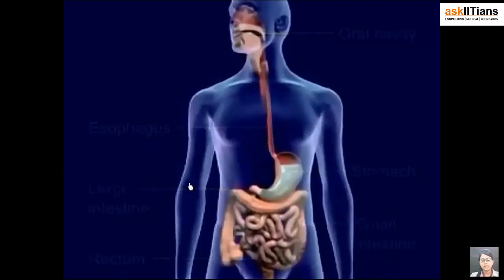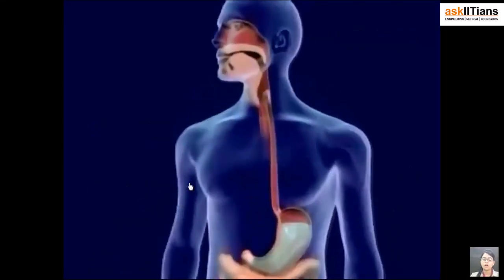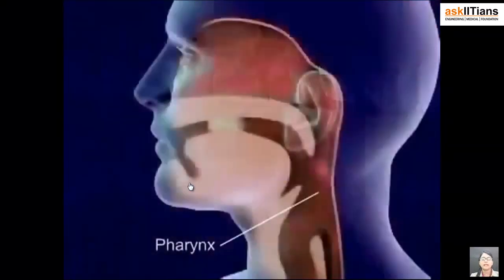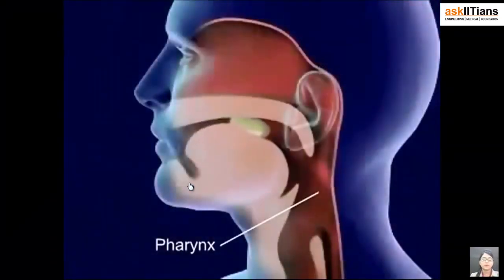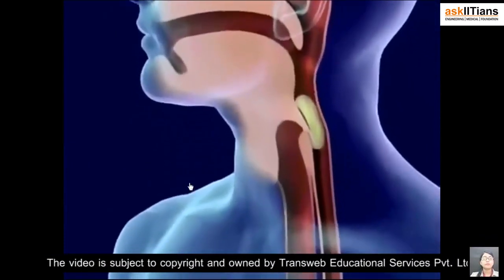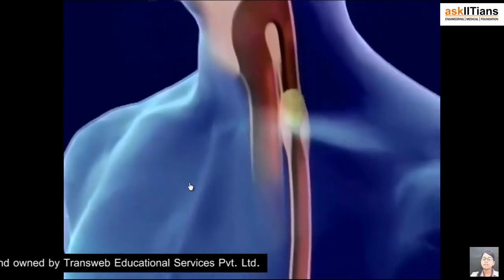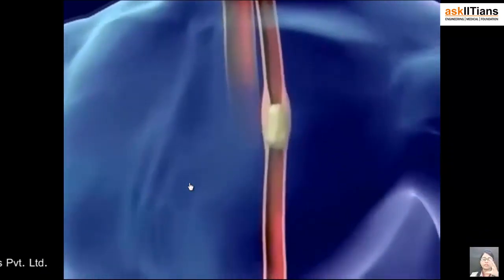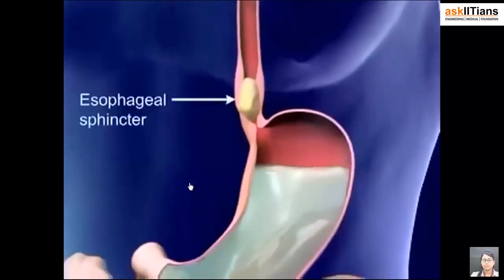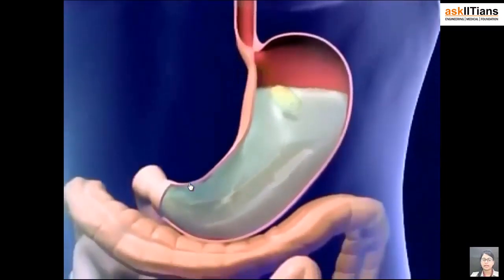Food is changed by the organs into the form to be absorbed by the body. So food mixes with saliva in the mouth. Saliva starts dissolving food as the teeth grind it and cut it. Food is forced back into the pharynx by the tongue. With the help of the larynx, food is entering into the trachea and esophagus. Food enters into the stomach through the esophageal sphincter. The unique muscles of the stomach break the food into chyme. These are the small pieces, and this chyme, you can see the esophageal sphincter is there.